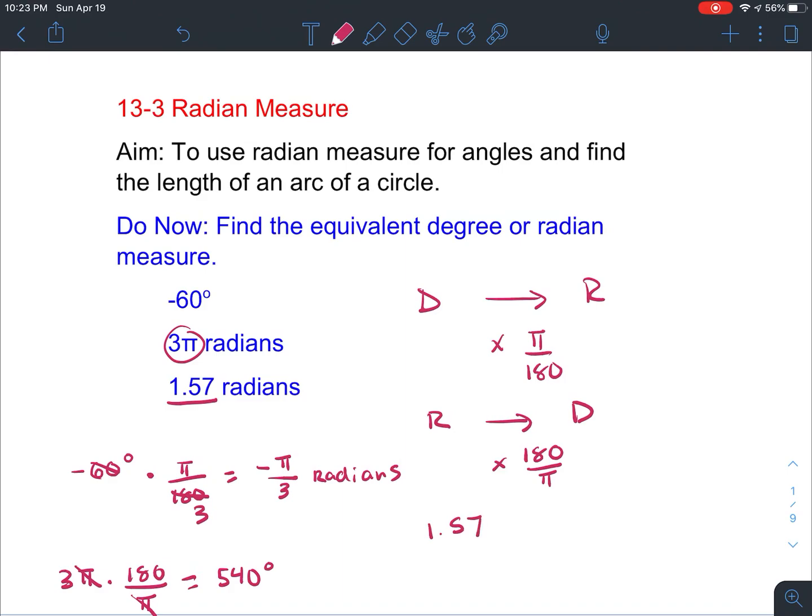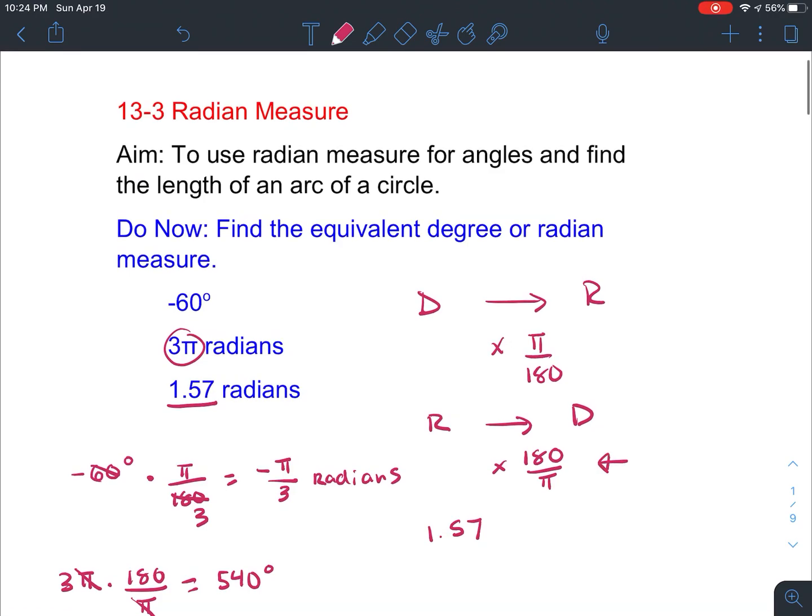Now the tricky examples are going to be ones like 1.57 radians. This does not have a pi in it, but we do know that it is in radians. So we are still going to follow that conversion. We're going to multiply by 180 over pi. Because there's no fractions to be reduced, I would just plug this directly into your calculator.